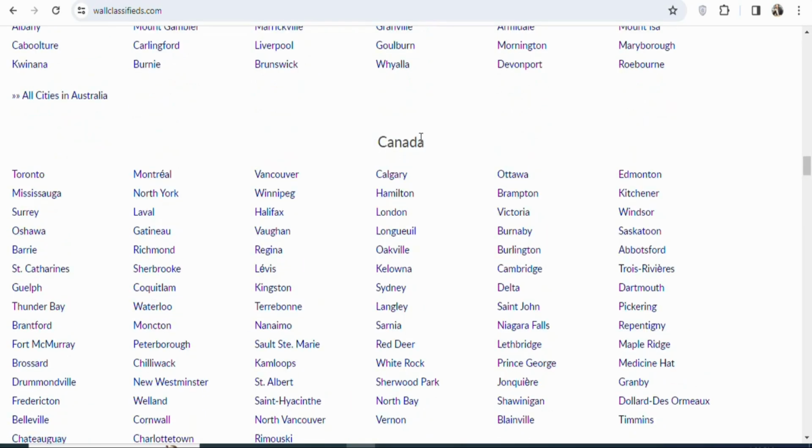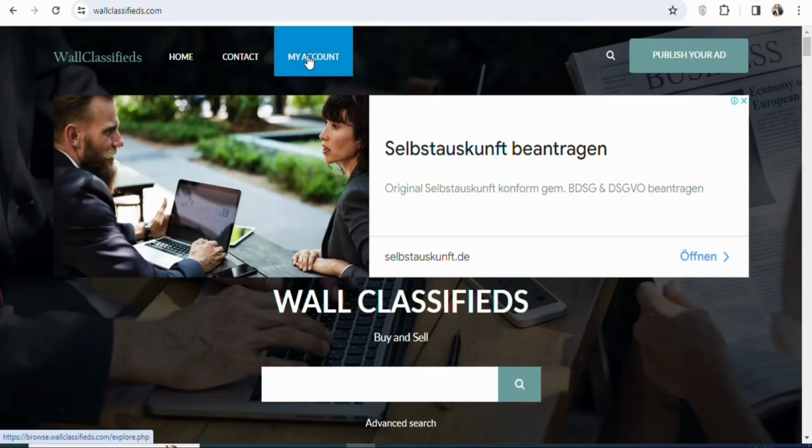In this case, our offer is allowed in Canada. So what we have to do is sign up for an account. Once we sign up for an account, we are going to run an ad and then target it to people who live in Canada. To create an account, you're going to click here, My Accounts.